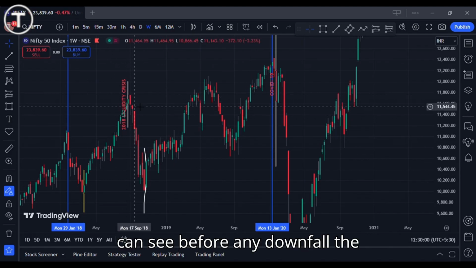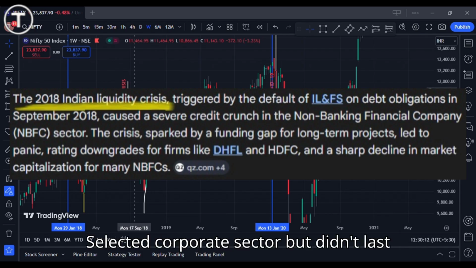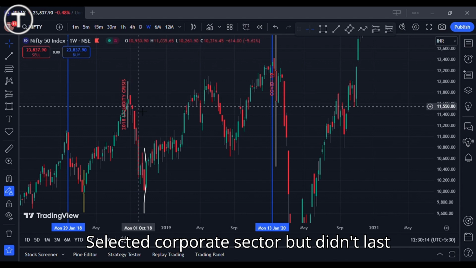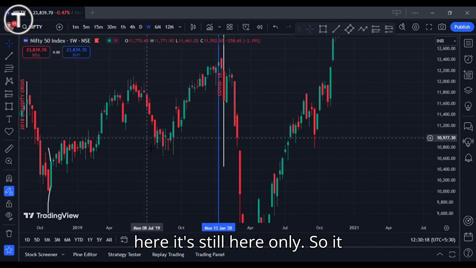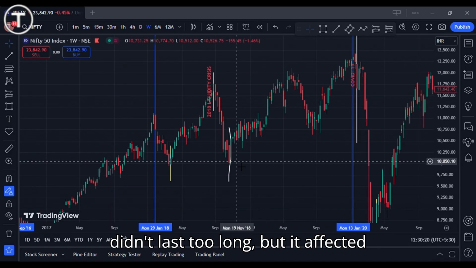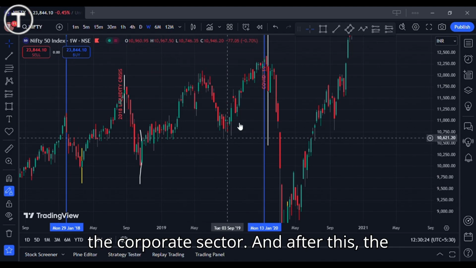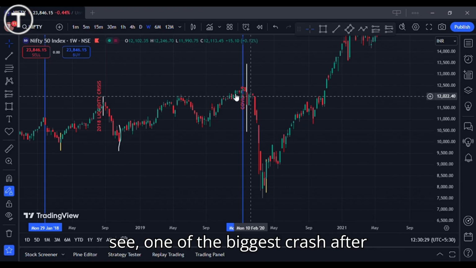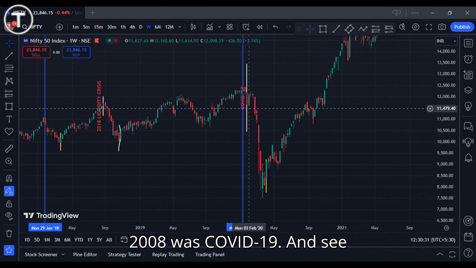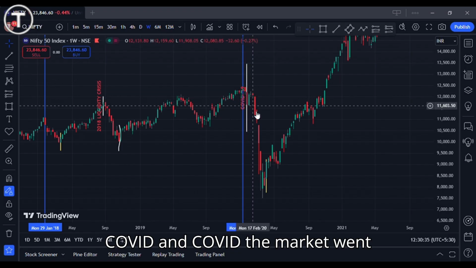You can see after the 2008 liquidity crash came, it affected the corporate sector but didn't last too long. You can see from here it's still here only, so it didn't last too long, but it affected the corporate sector. And after this the market goes up, and as you can see, one of the biggest crashes after 2008 was COVID-19.